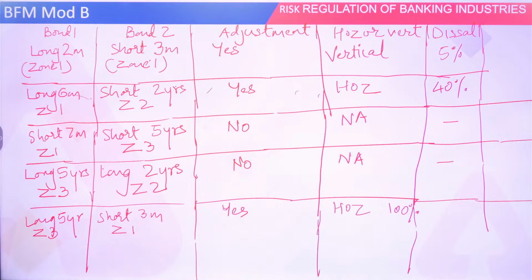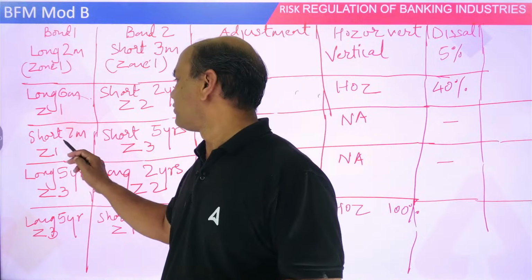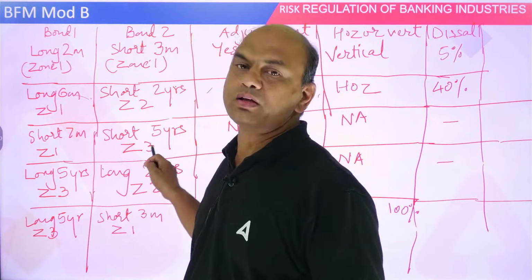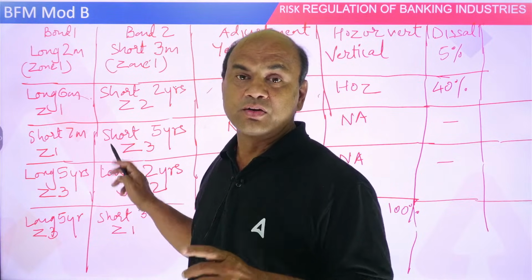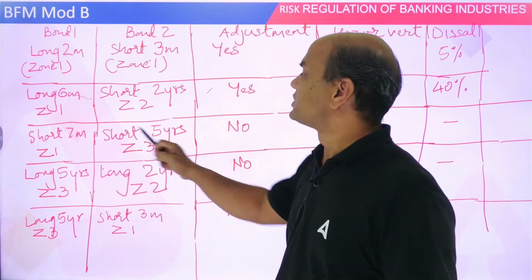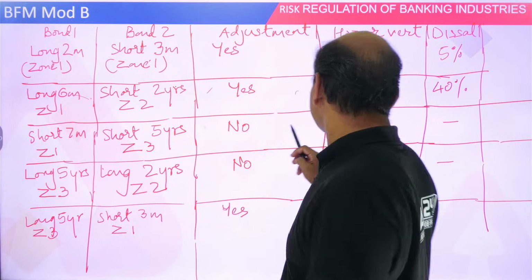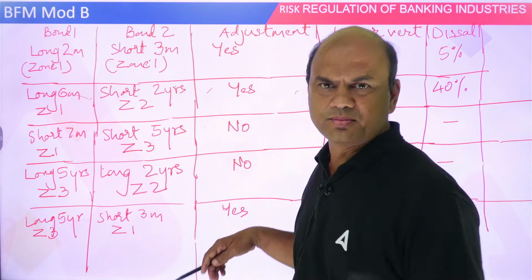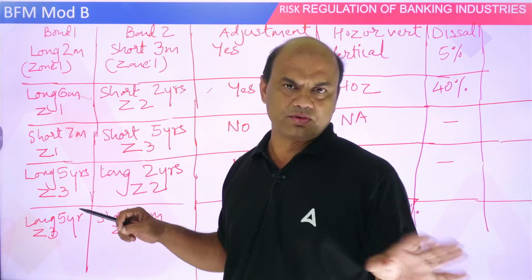Okay, next now. Now look at the third one. Short for 7 months and short for 5 years. Firstly, can it be adjusted? No. Why? Because short and short, negative and negative, no adjustment. So forget everything, nothing is applicable then. Short with short is not allowed.